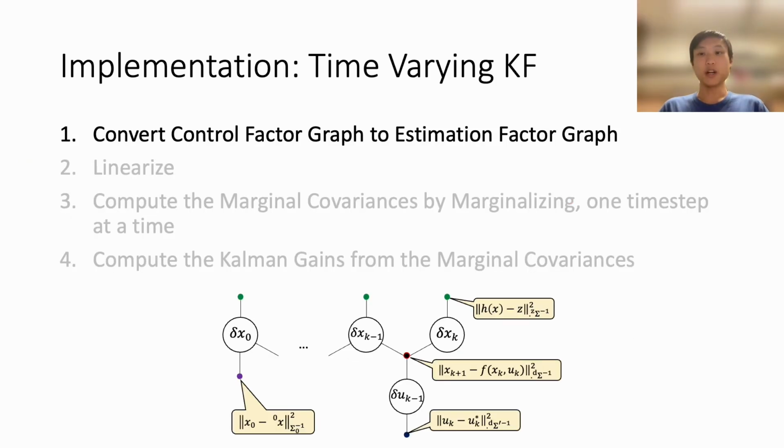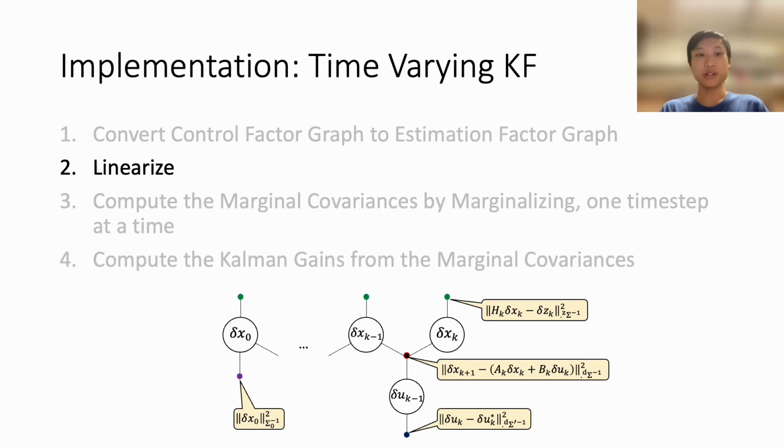Obtaining the time-varying Kalman gain matrices involves 4 steps. First, we convert the optimal control factor graph to an estimation factor graph by replacing the state objectives with measurement models, the control costs with noisy control input, and the deterministic dynamics with noisy dynamics. Then, we linearize the graph.